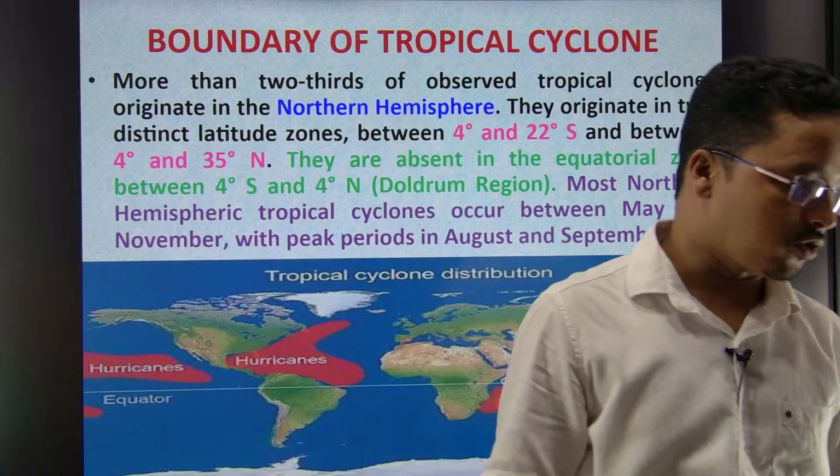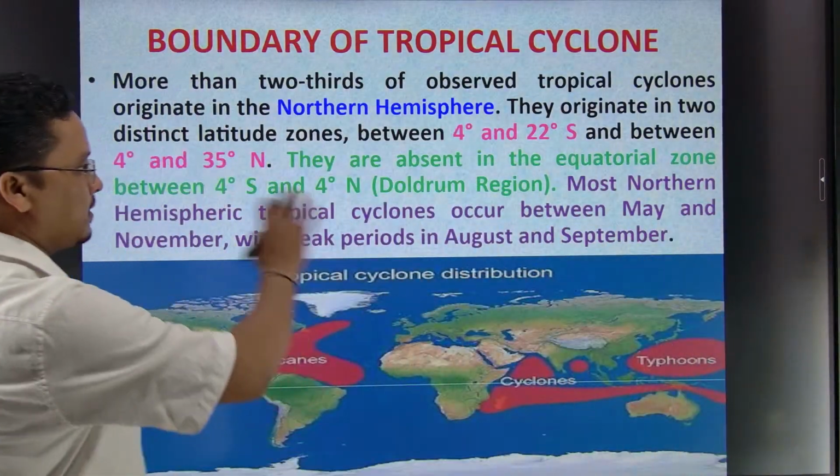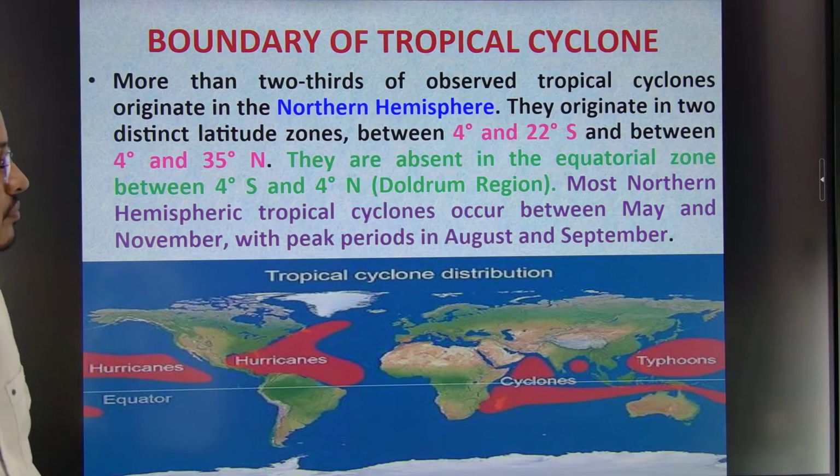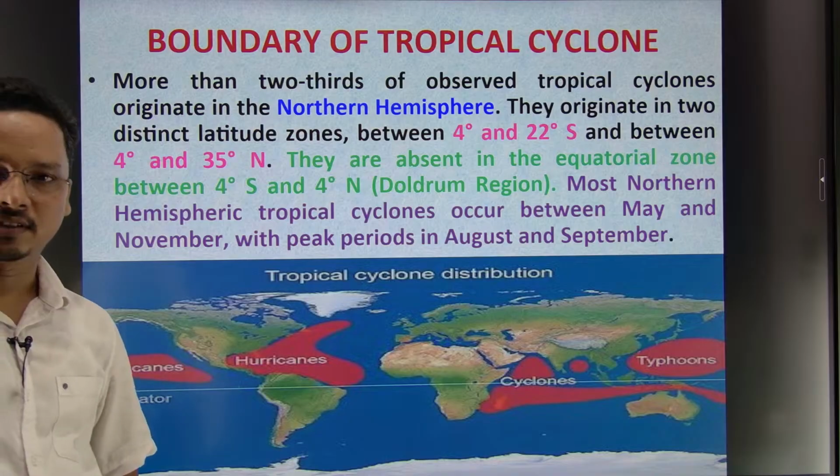Here you can see where the tropical cyclones do form. The tropical cyclones form, as I mentioned earlier, between 4 and 22 degrees in the northern and southern hemispheres.